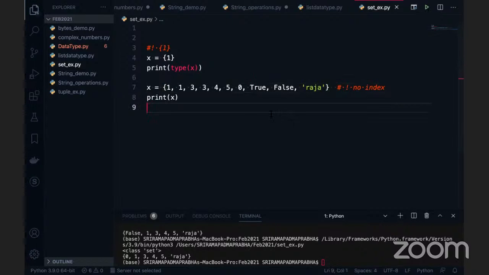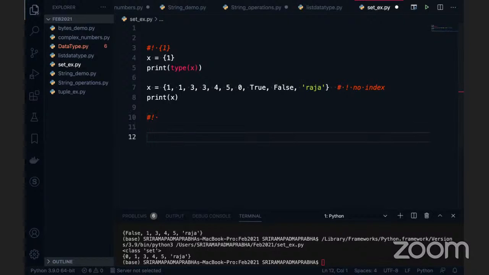So mainly a set is used for mathematical operations. In set operations, we have the union operator, the intersection of two sets, differences, and symmetric differences. There are a lot of operations we have on the set, right? Coming to the point here, people may wonder why False gives 0 and True is 1. Most of the times I ask people this, because this is also one of the interview questions we can consider here.